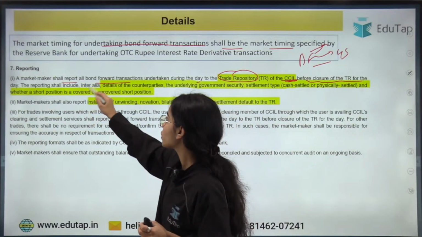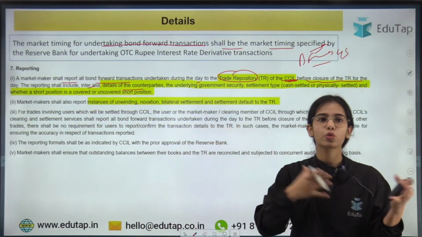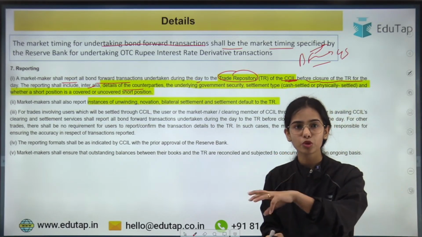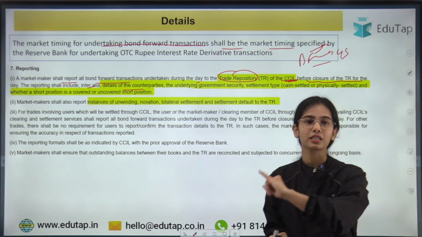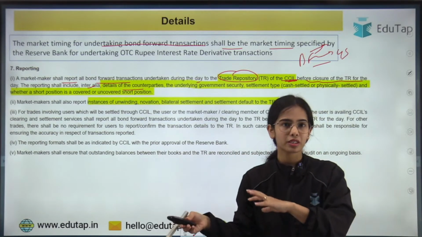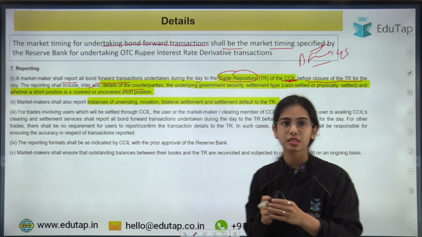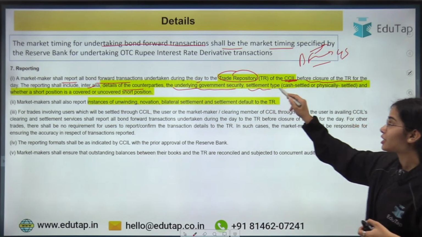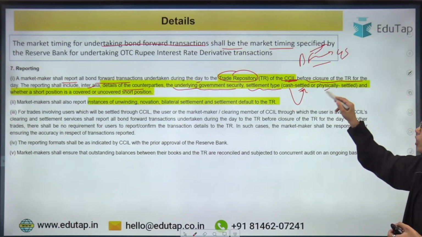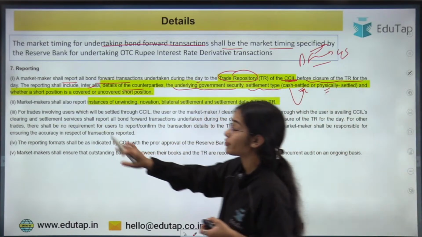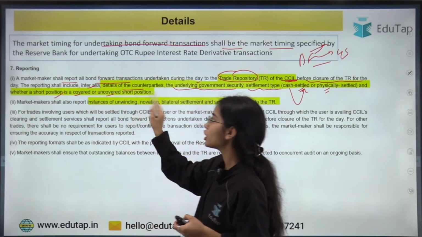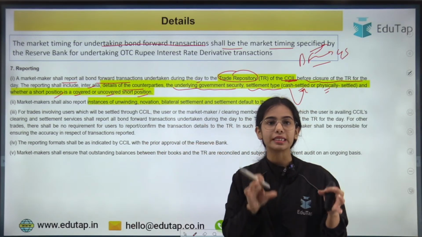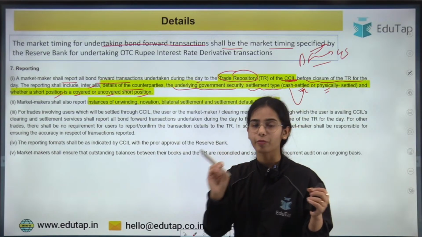The reporting shall include the details of the counterparties, that is, who the counterparties are: a bank and an insurance company, a bank and a mutual fund, a bank or NBFC and a pension fund, one market maker and one user, or both market makers. Then the underlying government security, the settlement type, whether it is cash settled or physically settled, and whether a short position is a covered or uncovered short position. All the details have to be specified in the trade repository.